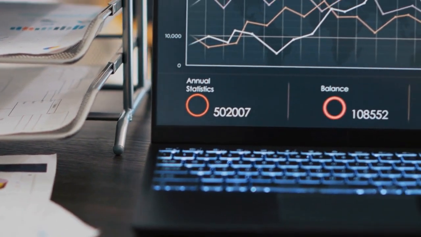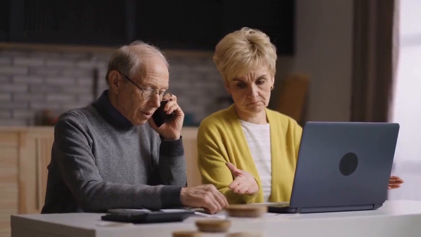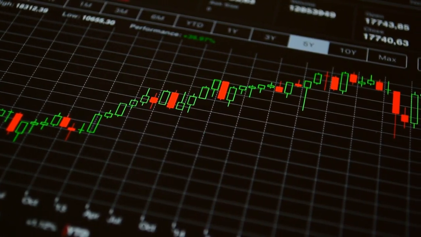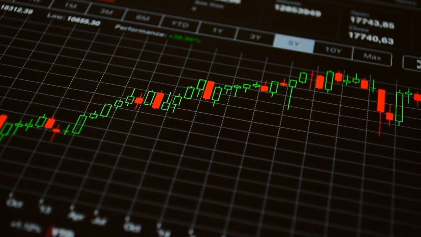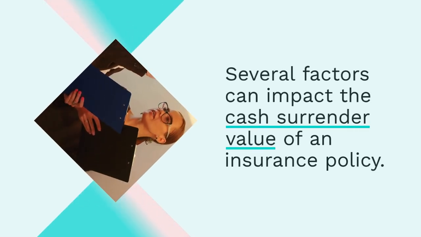Another strategy is to allocate the cash value into the indexed accounts that offer the highest potential for growth. Policyholders can choose from various index options, each with its own level of risk and potential return. By carefully selecting the index accounts, policyholders can optimize the cash accumulation value. Additionally, taking advantage of policy riders or features can enhance the cash accumulation value. Consulting with a financial advisor who specializes in life insurance can also help policyholders develop personalized strategies to maximize cash accumulation value.